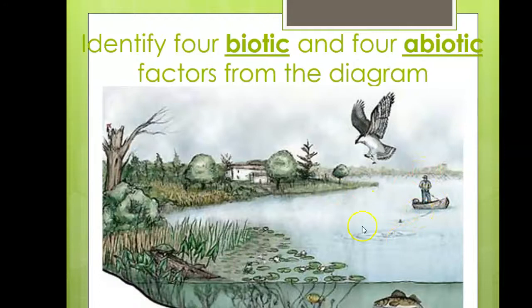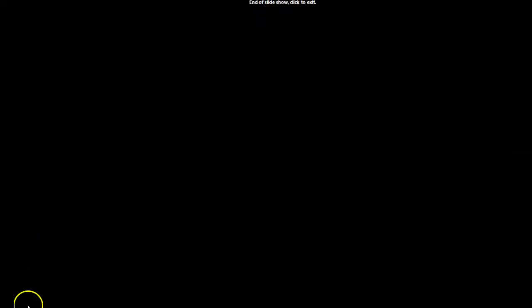Abiotic things include the water, include rocks, include the air, and the air currents and the water currents, and any minerals like nitrogen and phosphorus you see. The clouds are abiotic or non-living. The sun is abiotic or non-living. So those are the biotic and abiotic components.